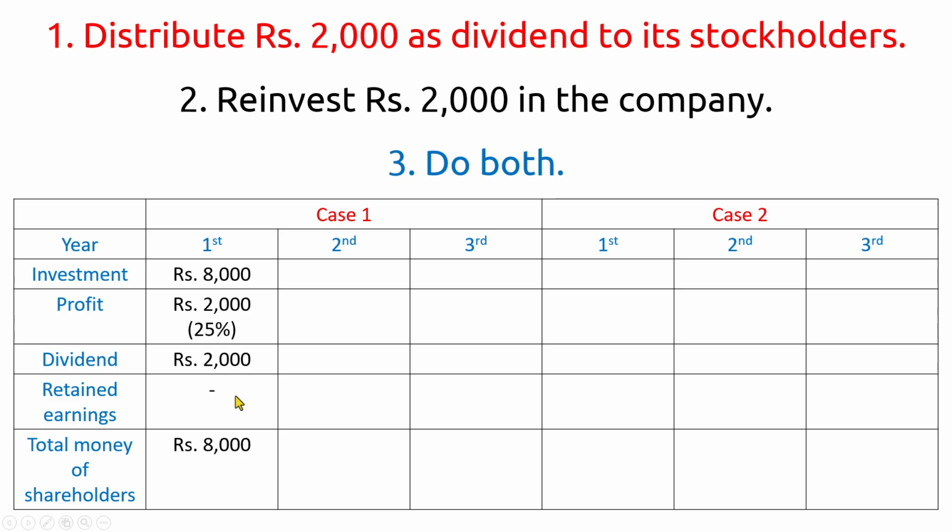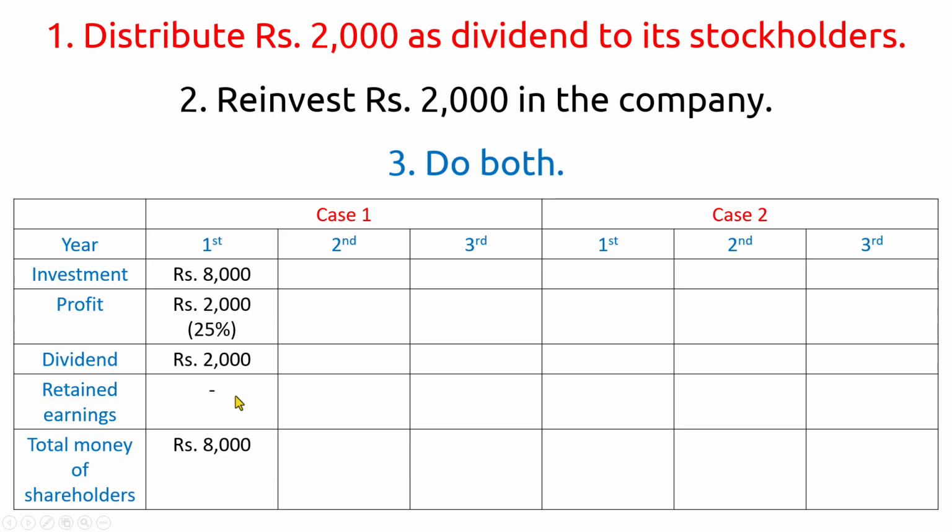What are retained earnings? Retained earnings are the profits that the company keeps for itself. What does the company do with retained earnings? It can do a couple of things which we will see later. Okay. And one of them is to reinvest the money back into the company. So in this case, retained earnings are 0.